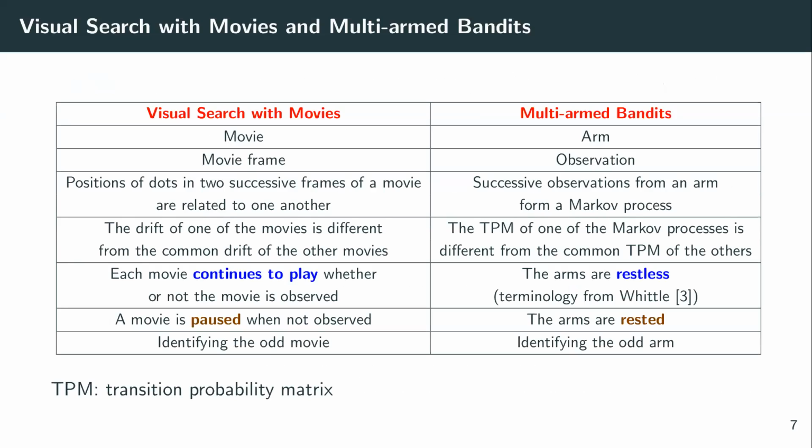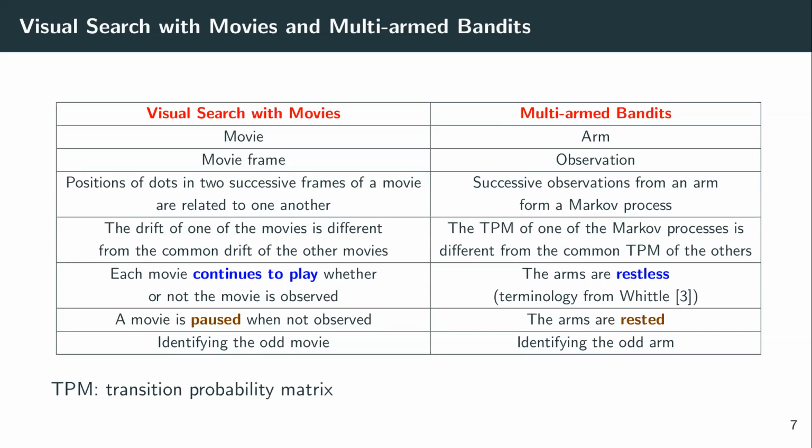Now before we get into that, let's see some connections between the visual search with movies demo that we saw earlier and the topic of multi-arm bandits. Each movie is analogous to an arm. A movie frame is analogous to an observation from an arm. Now, because the dots in each movie executed Brownian motion with a fixed drift, the positions of dots in any two successive frames of a movie are related to one another, and this can be captured by saying that successive observations from an arm constitute a Markov process.